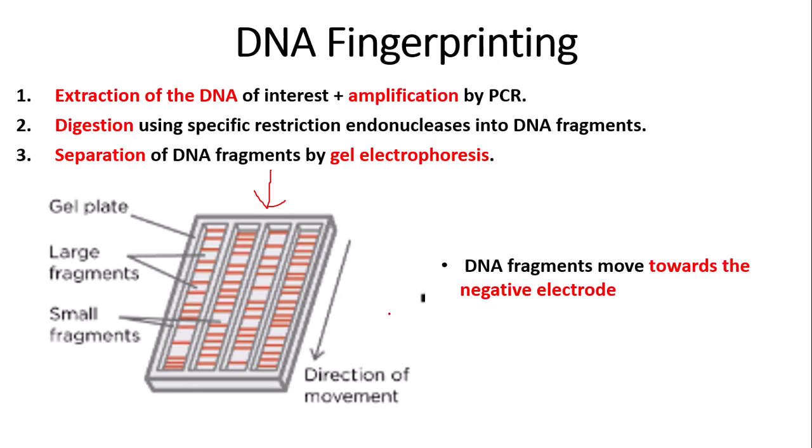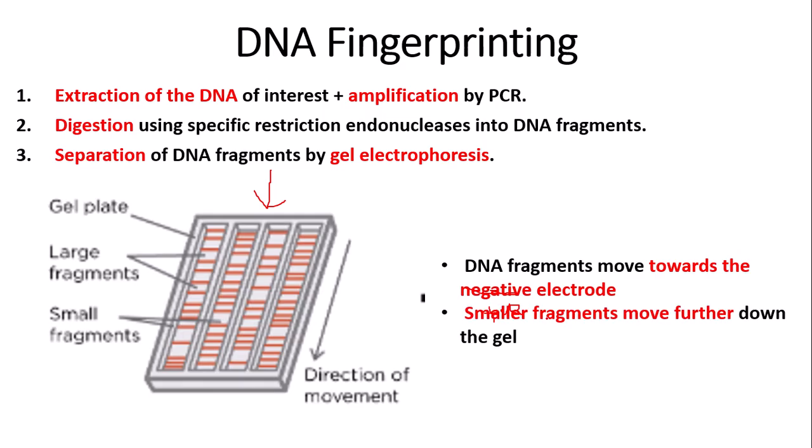Actually, that is a typo, it should read positive electrode. So plus VE to denote positive electrode. So the DNA fragments, or the VNTRs, move towards the positive electrode because DNA is negatively charged due to the phosphate groups. So the DNA fragments move along the gel.